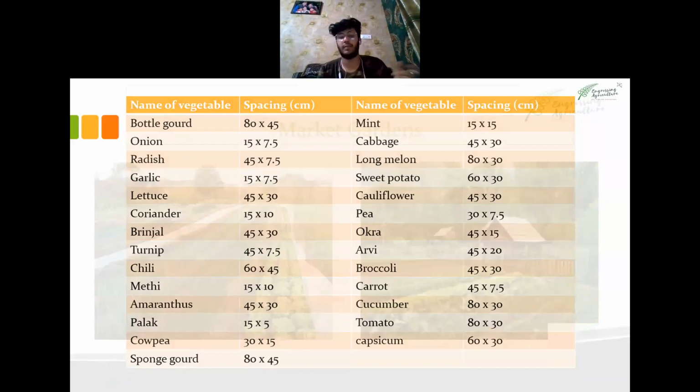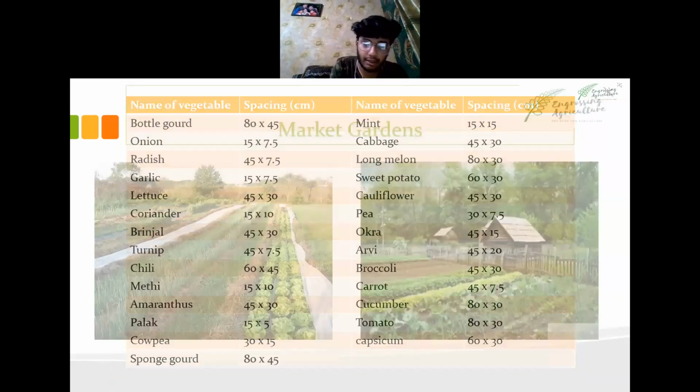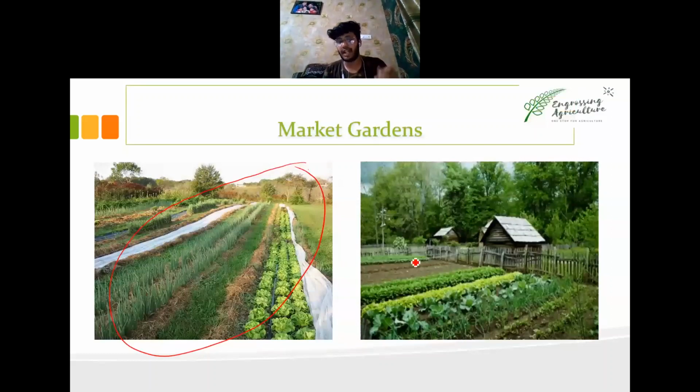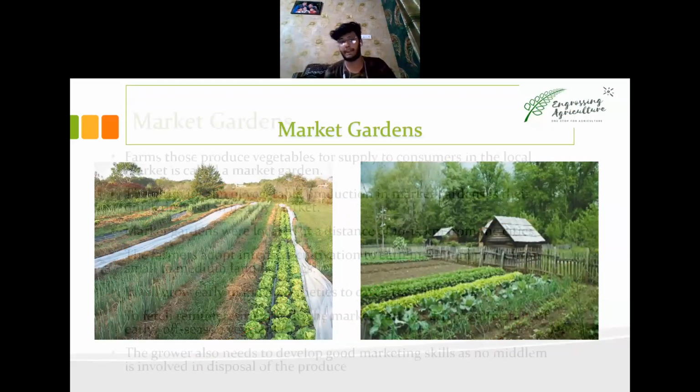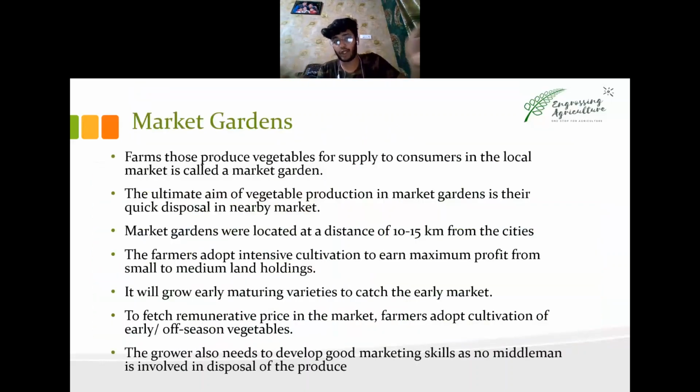Next we have the market garden. As you can see, the area compared to the kitchen garden is more in both of the figures. If you have this much cultivation, I don't think your family will be able to consume it, so obviously now we have to sell it in the market. The first thing is to farm vegetables for supply to consumers in a local market. Always remember it's a local, nearby market, 10 to 25 kilometers from your garden. Then only can you have a market garden.